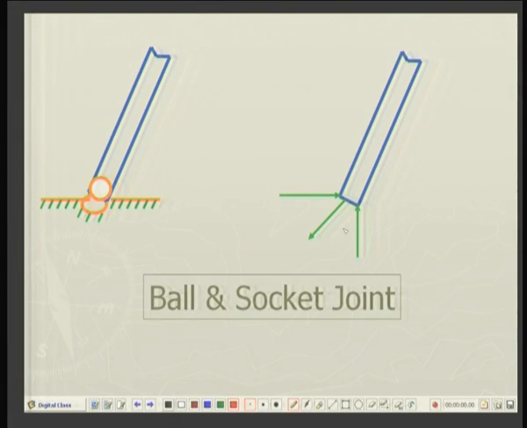So, in this case, all the three reactions, that is along x axis, y axis and z axis, they are possible, but no rotation can be resisted. So, any moment Mx, My or Mz will simply lead to the rotation of the ball. It cannot be sustained.